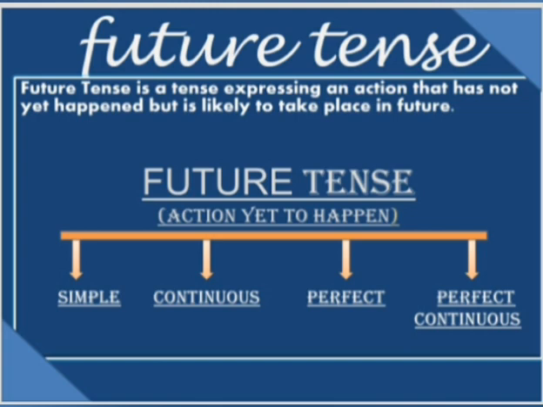And what are the various types of future tense? Let us see. The first one is the simple future tense. The second is the future continuous tense. The third is the future perfect tense, and the fourth is the future perfect continuous tense. All these are different from each other and they have their significant roles in the sentences. Let us understand them one by one.